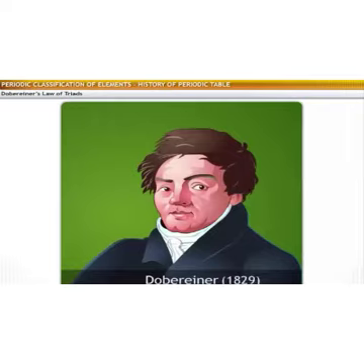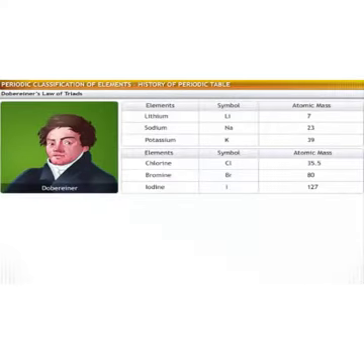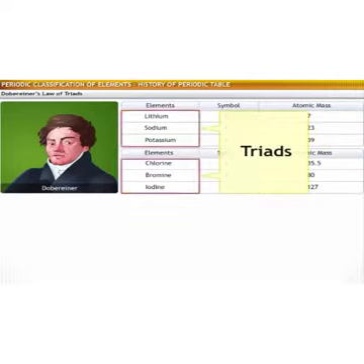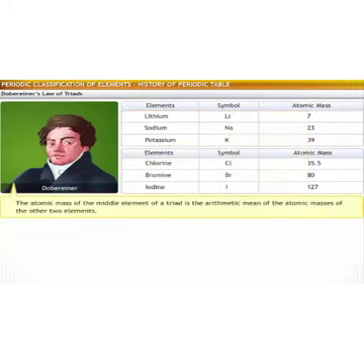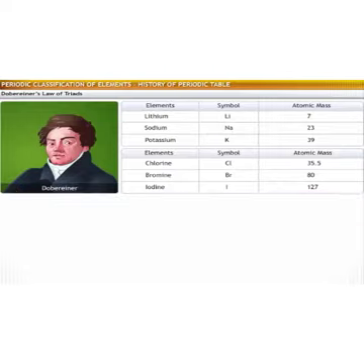After further research, the German scientist Dobereiner tried a hypothesis in the year 1829. According to Dobereiner, all the elements occurred in groups of three. When elements are arranged in increasing order of atomic masses, these groups are referred to as triads. Dobereiner's law of triads states that when the three elements in a triad are written in order of increasing atomic mass, the atomic mass of the middle element is roughly the average of the atomic masses of the other two elements.